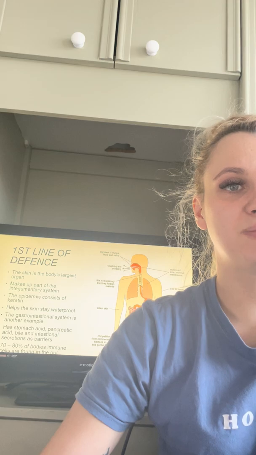The tract is surrounded by smooth muscles that propel the contents by peristalsis. This helps remove harmful and dead microorganisms. Around 70 to 80% of the body's immune cells are found in the gut. Therefore, maintenance of healthy intestinal barriers is essential to general health. The second line of defence consists of responses such as inflammation, fever, phagocytes, and complement proteins and cytokines.